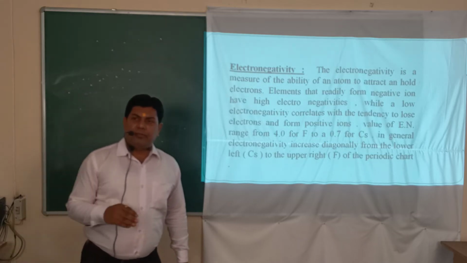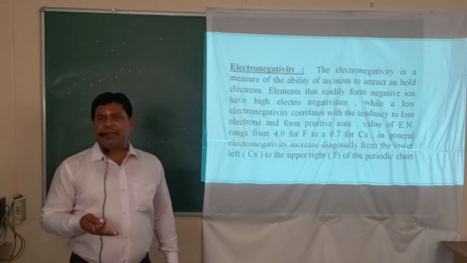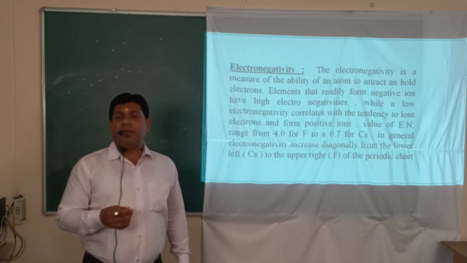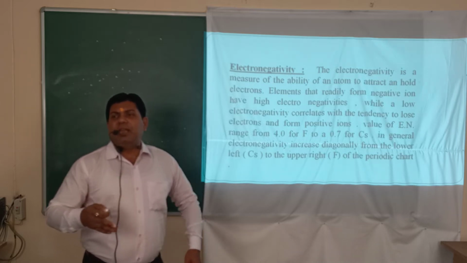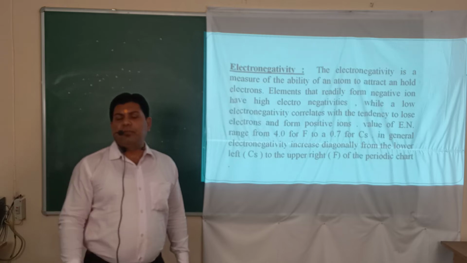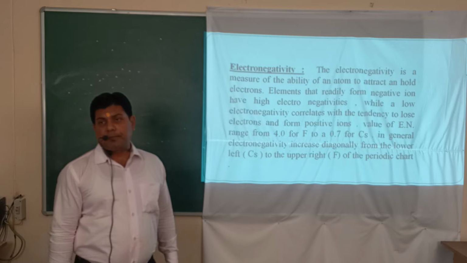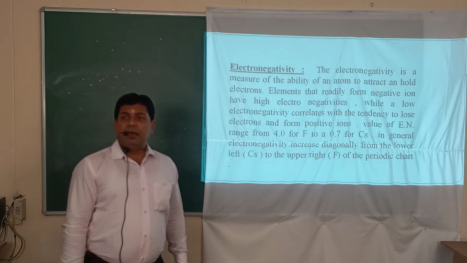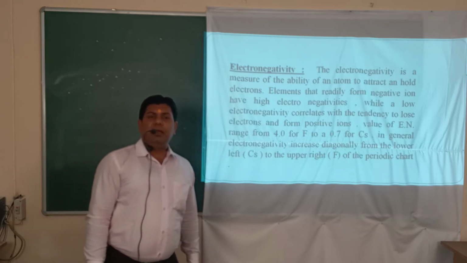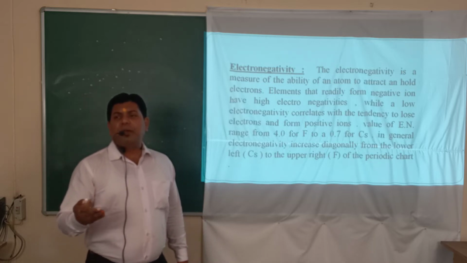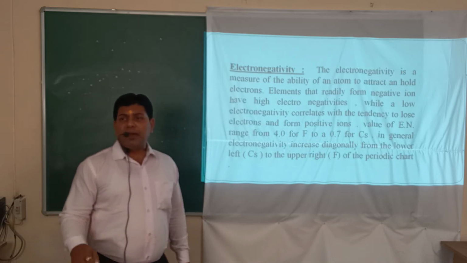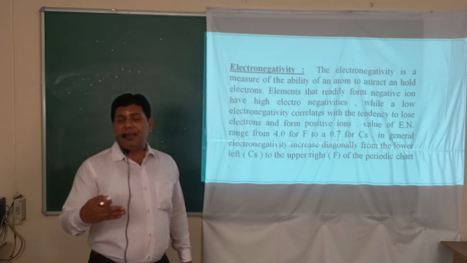In terms of electron attracting power, the electronegativity of several other elements can be assigned on the basis of the value of electronegativity of fluorine. Electronegativity represents the electron attracting power of an atom, how efficient an atom is to attract the electron of another.